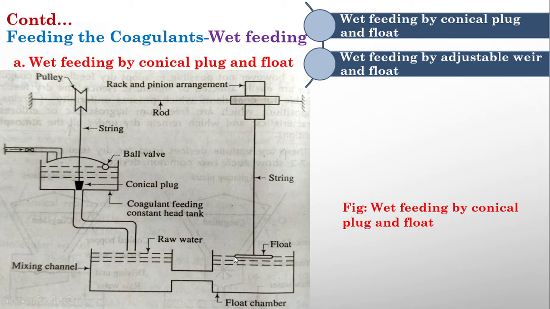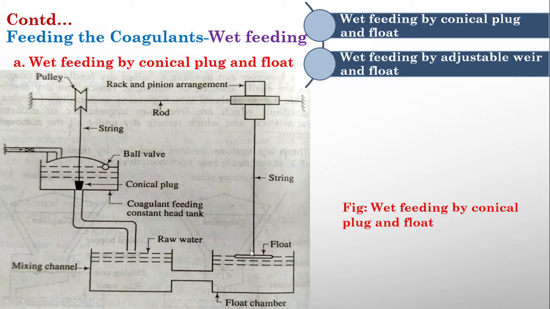So when the level of water is increased, what will happen? This float will come up, and as a result, the rack and pinion arrangement will move up, and the pulley will move down. So the conical plug will plug this. Okay. So when the water is higher, the conical plug will be plugged here.